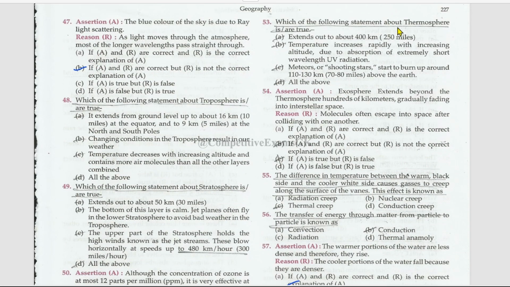Which of the following statements about thermosphere is or are true? Okay, we have seen here about troposphere and stratosphere. Now we are looking into the thermosphere. Extends up to 400 kilometers, right? Temperature increases rapidly with increasing altitude due to the absorption of extremely short wavelength UV radiation. True. Meteors or shooting stars start to burn up around 110 to 130 kilometers above the Earth. This is also right. All of them are the right options for thermosphere.